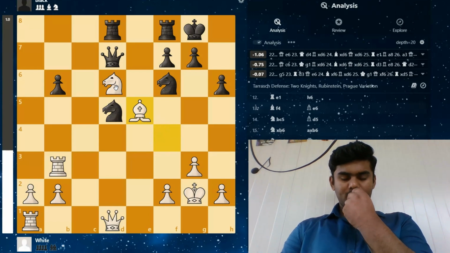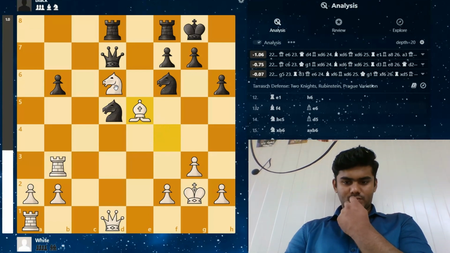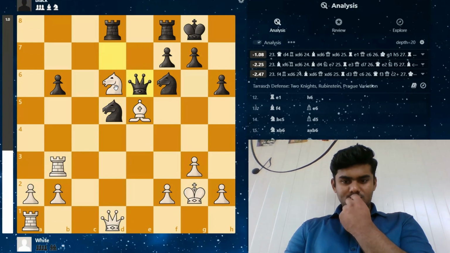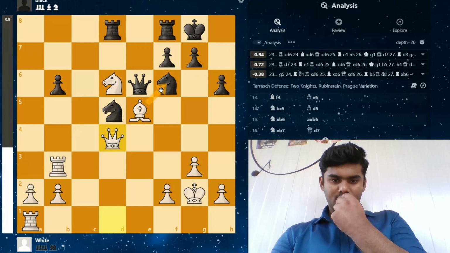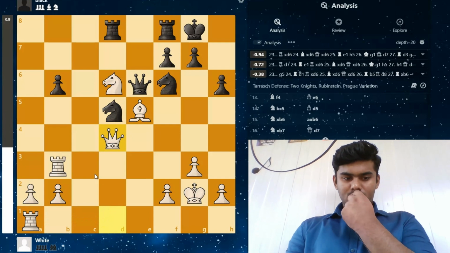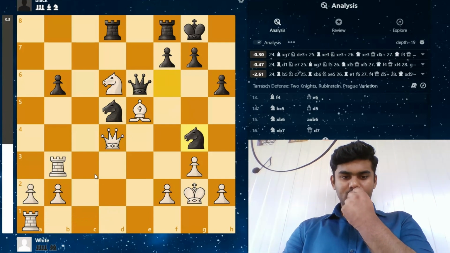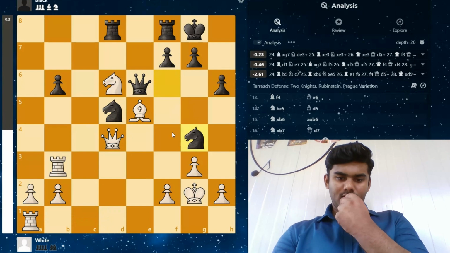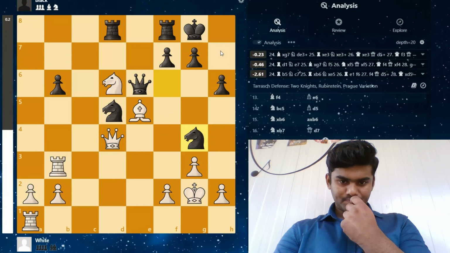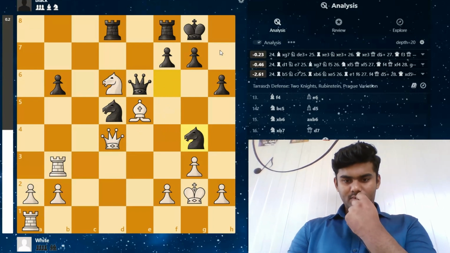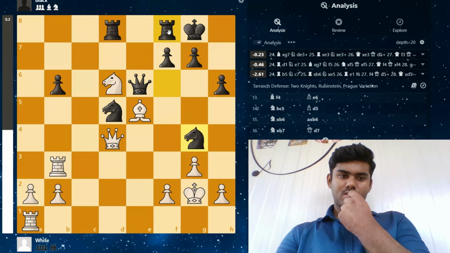bishop e5, which is the best move, and this is the only move he should be playing. And bishop e6 played, another best move played by Gukesh, and queen d4 played by Maghsoodloo, which is like he can take, or maybe threatening to double down the d5. So knight g5 is played by Gukesh, attacking the bishop. But the thing is, Maghsoodloo now can take on the g7 pawn, also attacking the rook on f8.